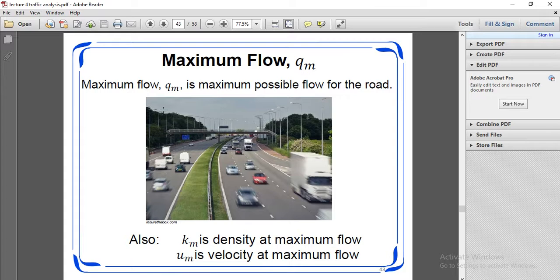In the flow density relationship, Qm is the maximum possible flow for the road. Km is the density at maximum flow.